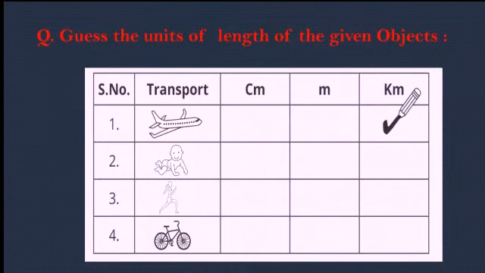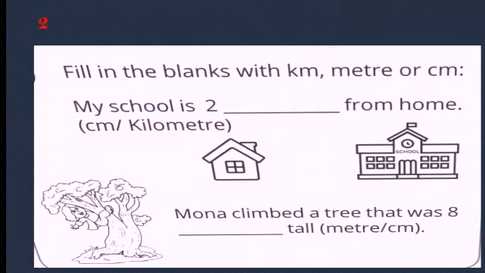Look at the table. Here I have given a few examples and you have to guess the units of length. No need to write the exact length, you have to guess the units. What unit can we use to measure the things? The first one I have done, the aeroplane. An aeroplane is very long, so it will be kilometer. Next a baby, then a girl, and then a cycle. You have to give this answer.